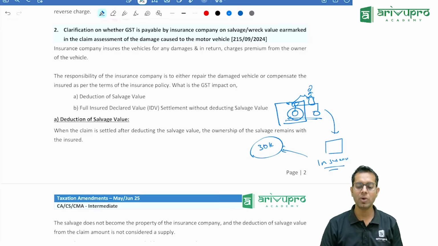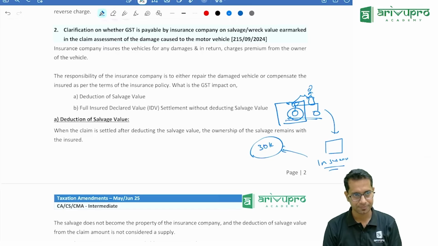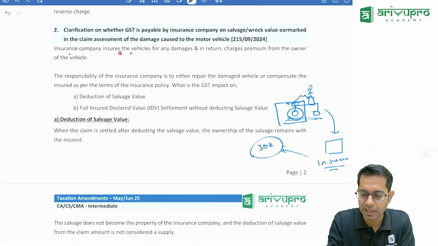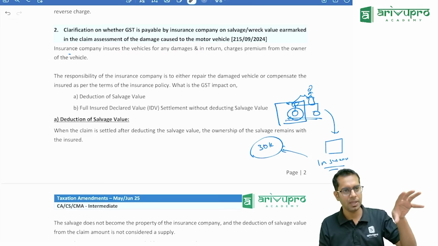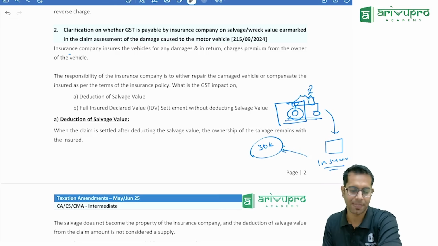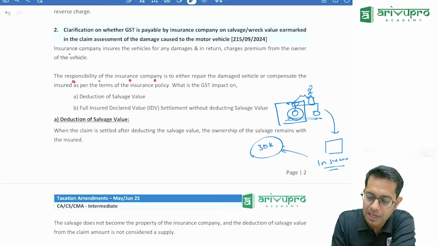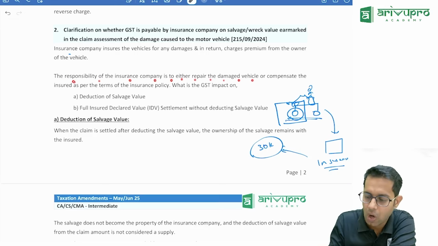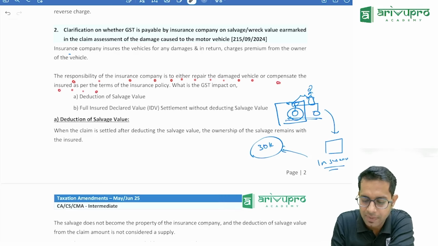Here they have said it depends on the type of insurance you have. The insurance company insures the vehicle for any damages and in return charges a premium. The insurance company will take care of your damages, but they'll charge you a premium. The responsibility of the insurance company is either to repair the damaged vehicle or to compensate the insured as per the terms of the policy.